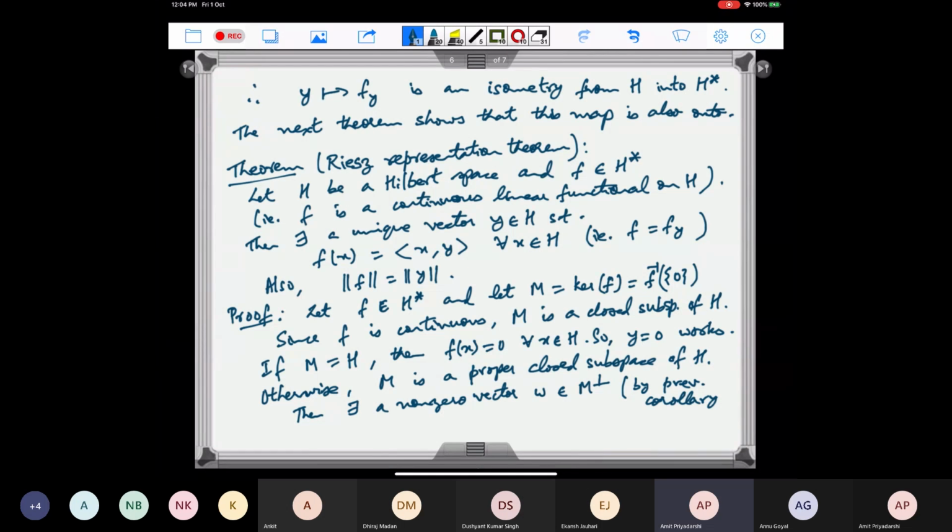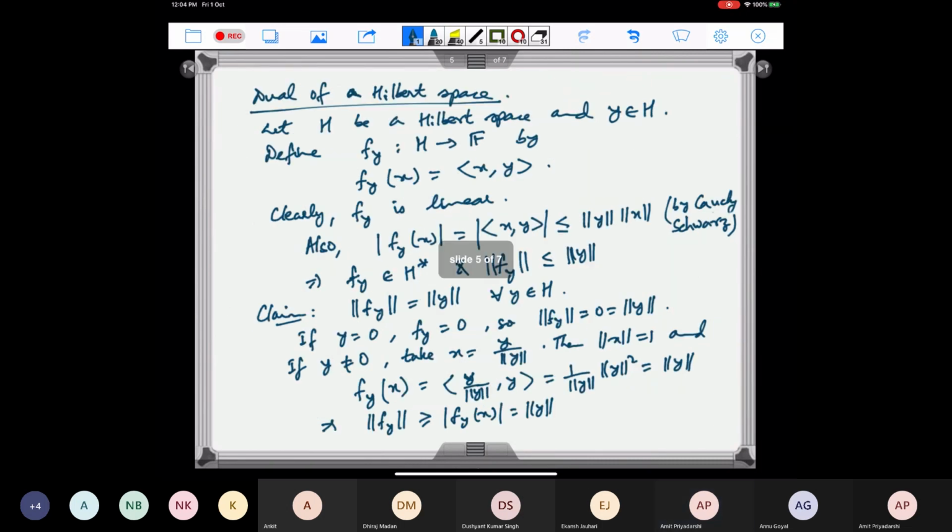Now the question is, is this a linear map? So can we say that H is actually isomorphic to H star? Can you see quickly whether this map y going to f sub y is linear or not? So you have to check whether if I take f sub y1 plus y2, then that applied on any x is x with y1 plus y2.